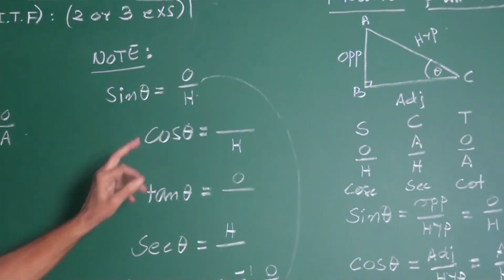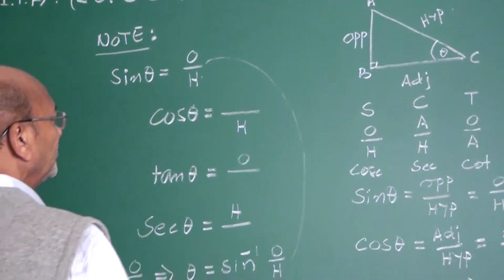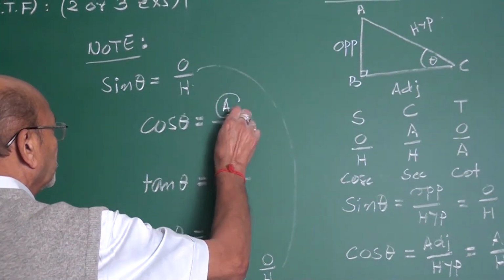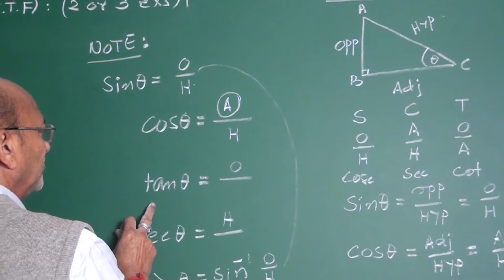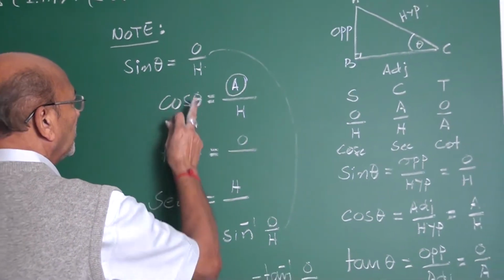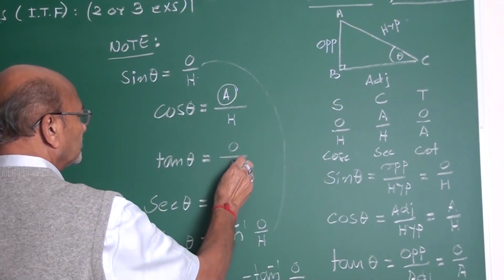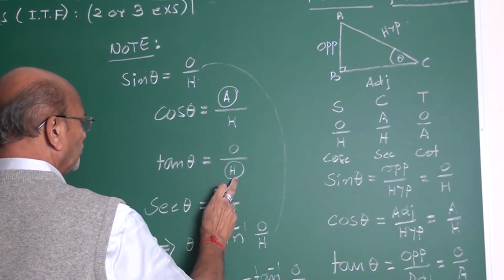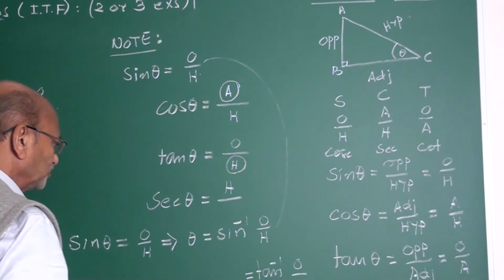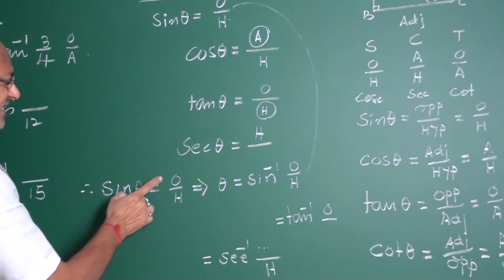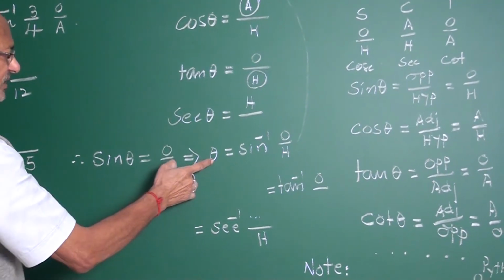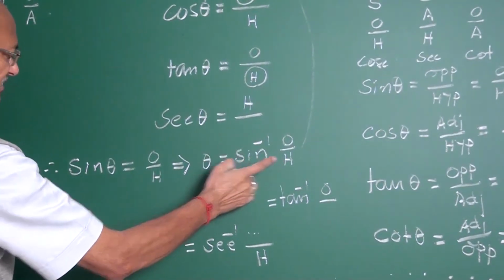Like this here, my friend. Sine theta is O by H. What is cos theta? A by H. This A you must find by making use of Pythagoras theorem. Tan theta is what? O by A. You wanted this hypotenuse here, again Pythagorean numbers like this. So, see here, sine theta is O by H. What is theta? Sine inverse O by H.